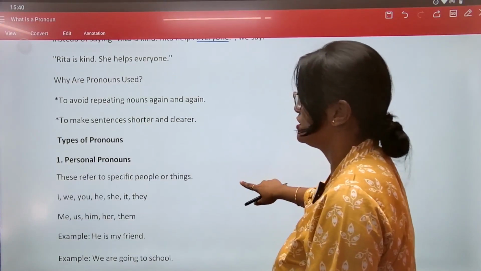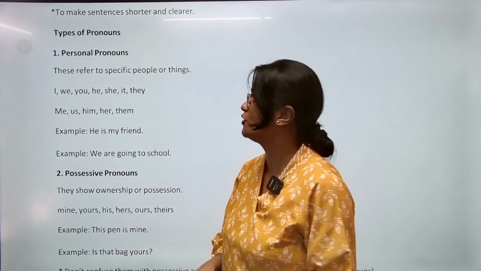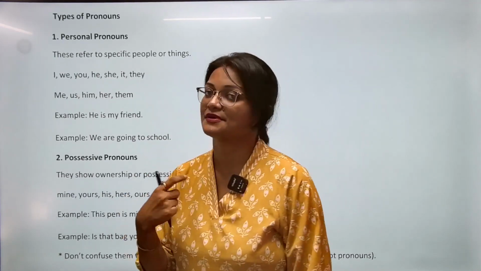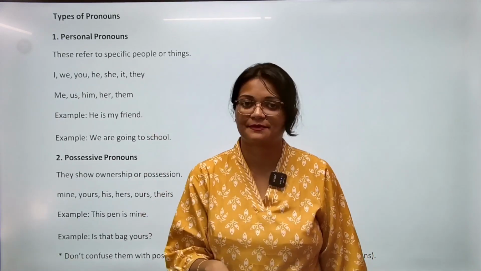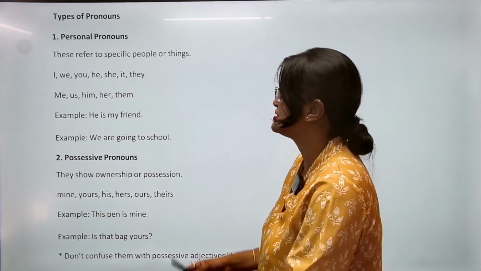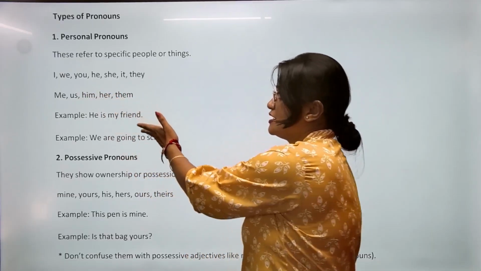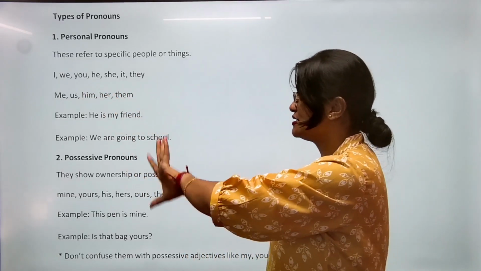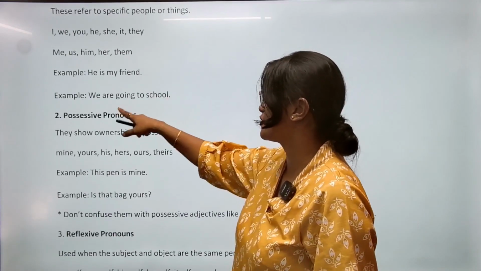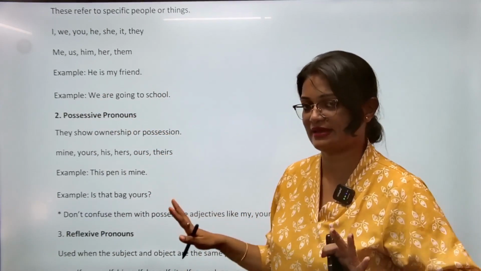यहाँ पे, yeah. So the first category, let's see the first category or types of pronoun. The first one is personal pronoun. Personal. तो यहाँ पे जो अभी हमने पढ़ा थोड़ा टाइम पहले, all these words will come under personal pronoun. So these refer to specific people or things. Examples are I, we, you, he, she, it, they. All these words that we have recently studied थोड़ा टाइम पहले. So we are going to school. So we is the personal pronoun. ये कुछ अलग नहीं है जो अभी पढ़ा हुआ है.